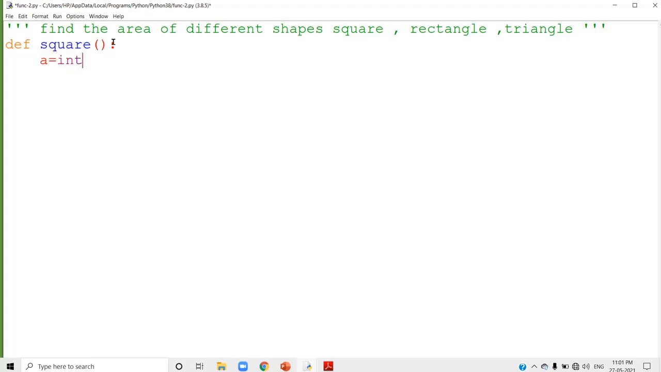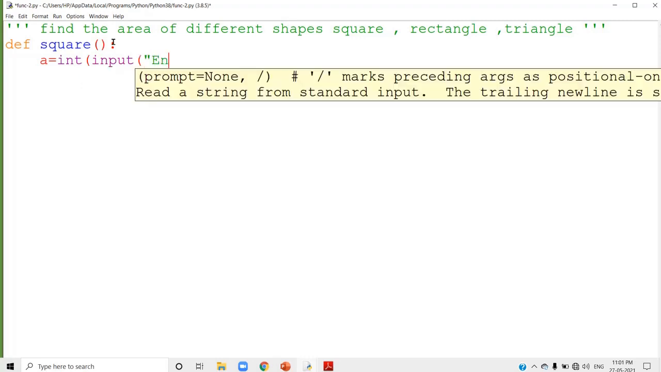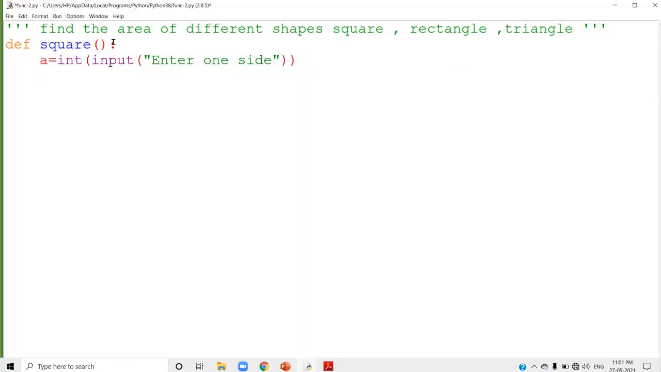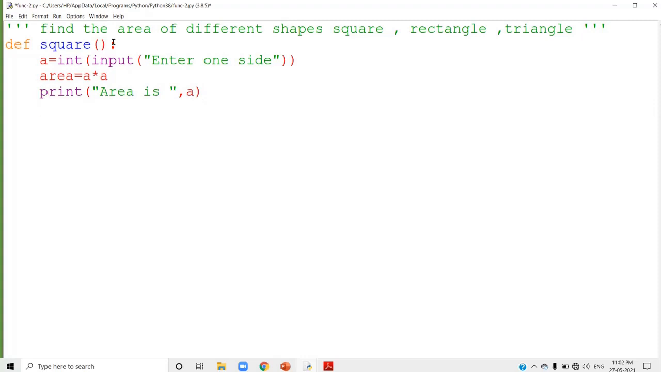So first I'm going to input the one side. Enter one side. Yes, that is accepted from the user. Now we can find out the area. Area equal to A into A. Yes, you find out the area. Next we can print area is, sorry, your variable name is area, so print area. That is all about that function.